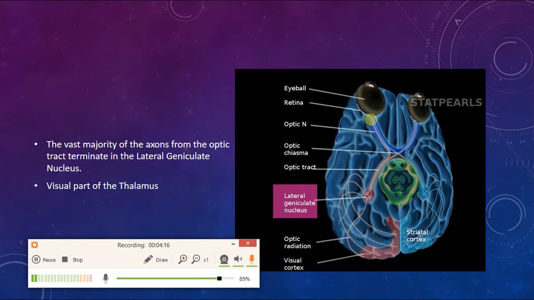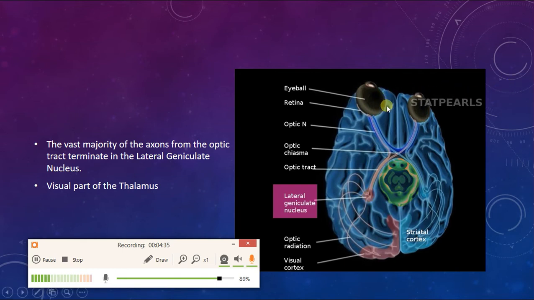Now, once the fibers are in the optic tract, they travel in the optic tract and land at the lateral geniculate nucleus of both sides. This is also known as the visual part of the thalamus. We will be discussing the lateral geniculate nucleus in detail in a bit.